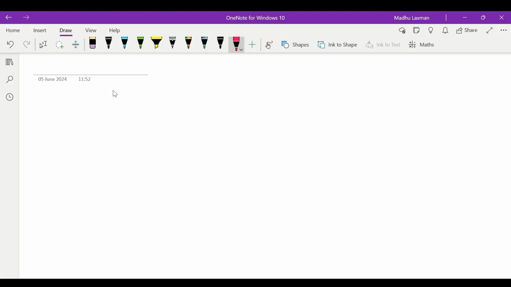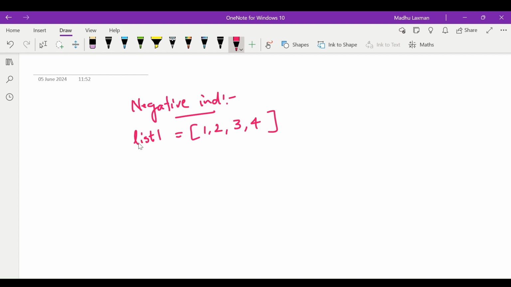Now we will see how we can access elements in a list by using negative indexing. Suppose there is a list which contains the numbers 1, 2, 3, 4, and the variable in which I am storing this list is list 1. Just now we saw positive indexing, now we will see negative indexing.